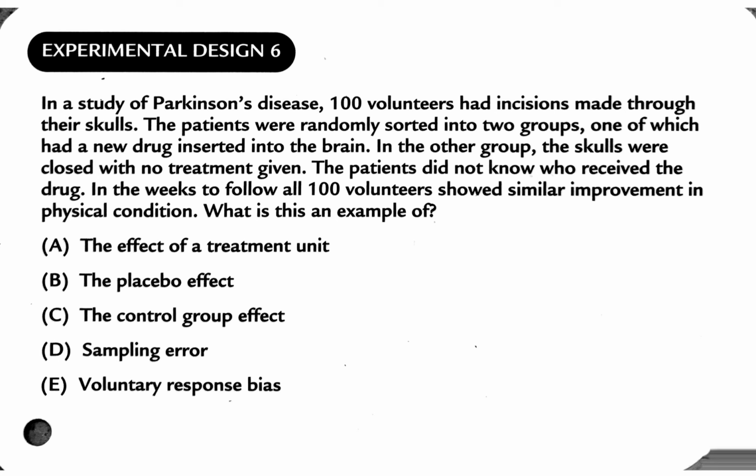Okay, number 6. Here we have a study of Parkinson's disease, had 100 volunteers, had incisions made through their skulls. The patients were randomly sorted into 2 groups, one of which had a new drug inserted in the brain, the other had skulls where nothing was put into their brain. The patients did not know who received the drug. In the weeks to follow, all 100 volunteers showed similar improvement in their physical condition. What is this example of?